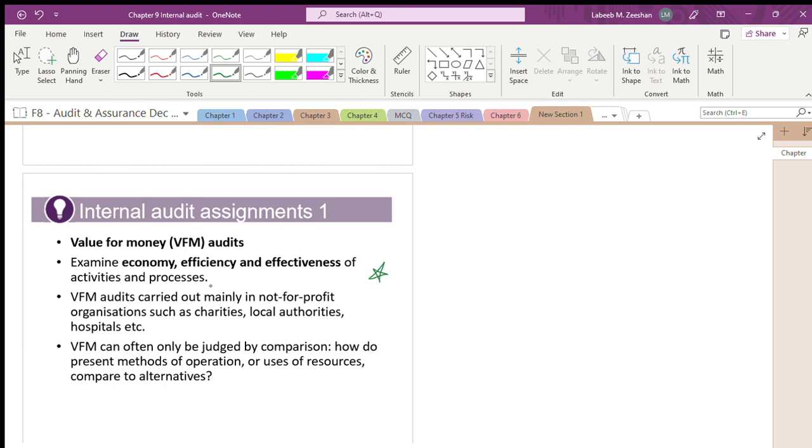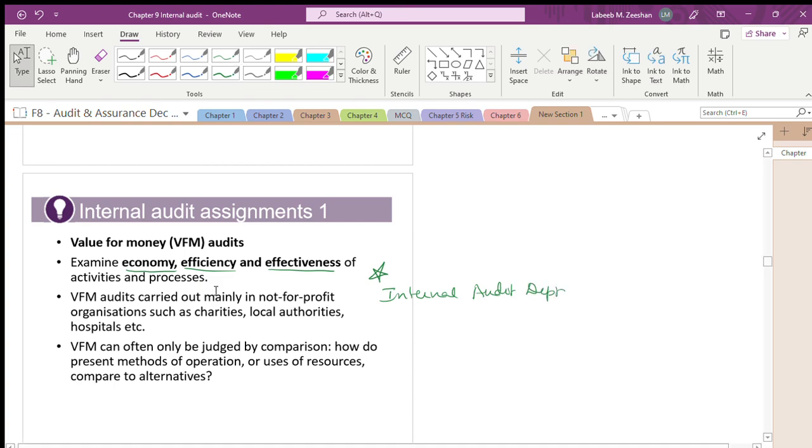Value for money audit is in terms of economy, in terms of efficiency, in terms of effectiveness. See, what is value for money audit? As simple as that. Assume you are doing a business and you have an internal audit department. That is the value for money audit. If you don't have an internal audit department, what will happen? There will be a chance of errors and frauds.